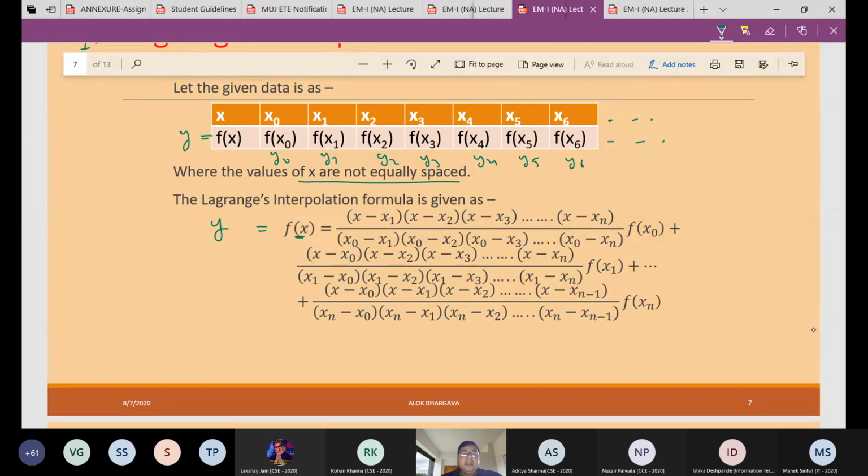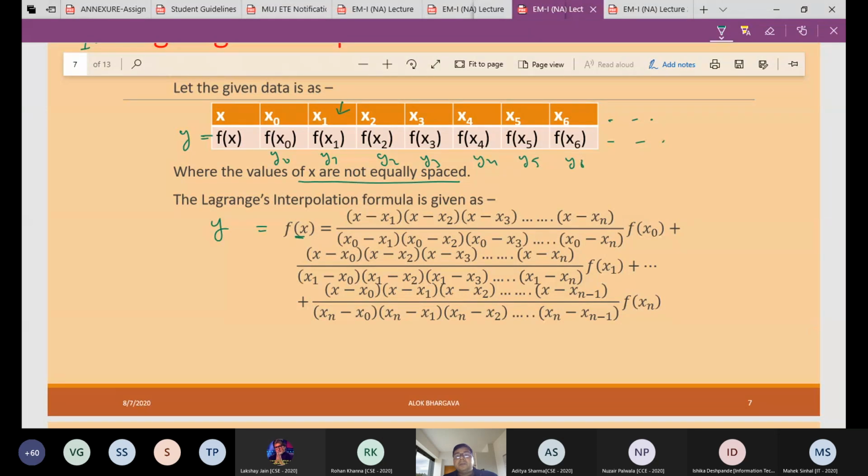Suppose I want to find that value. There is no middle or extra point now for interpolation; at any given point of x we can find it directly. You can put it here. Now see, the first term of the formula: in the numerator we are not considering x0. So x minus x1, x minus x2, x minus x3, and so on up to x minus xn.